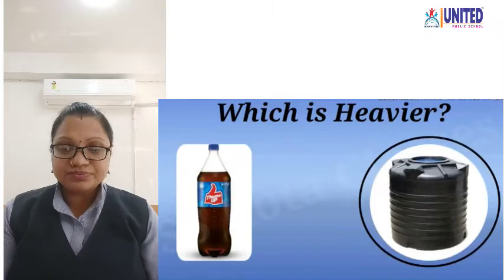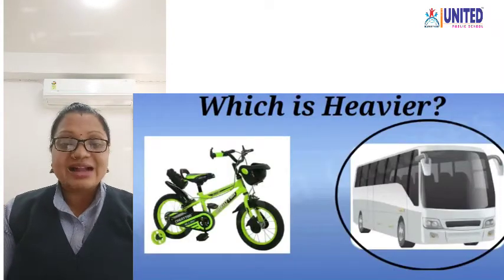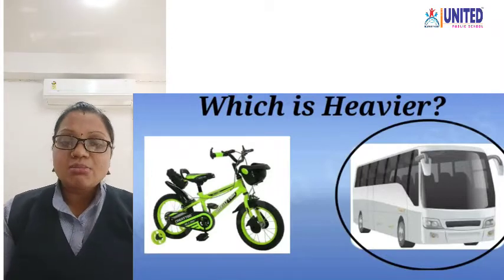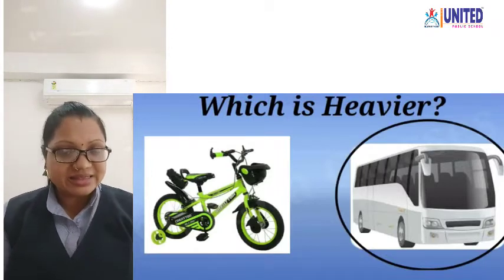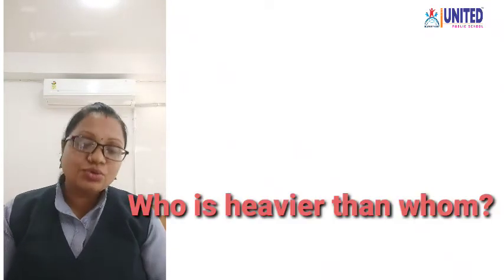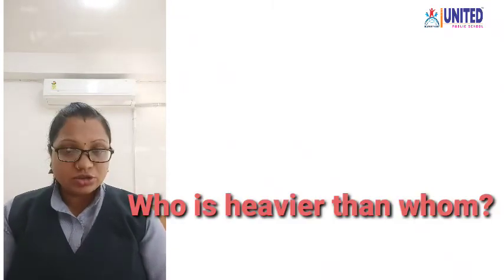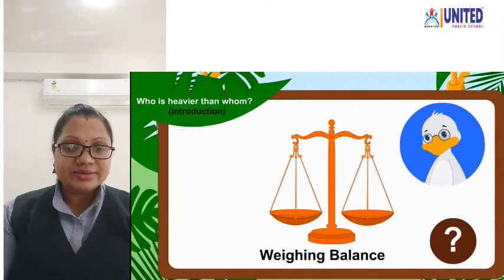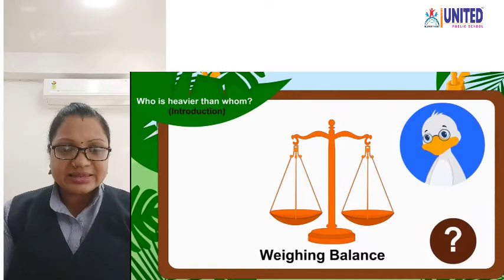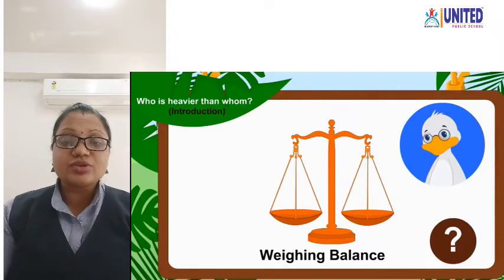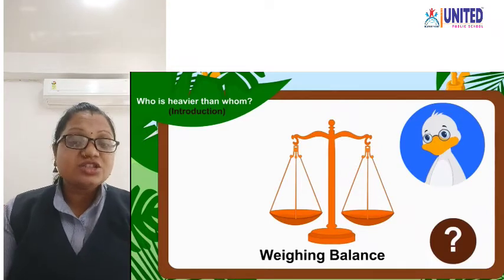Now the next one, a bicycle and a bus. Now which is heavier here? Yes, a bus is heavier than a bicycle. Okay, so who is heavier than whom? How can we find out? We can find out by using this weighing balance. Can you see this weighing balance? Let us see this picture of a weighing balance. Yes, you can see this weighing balance in the market.